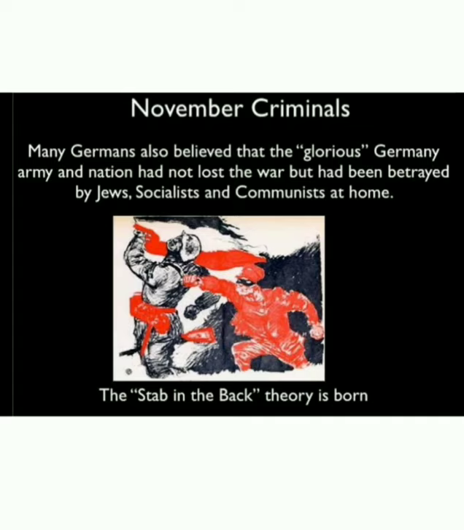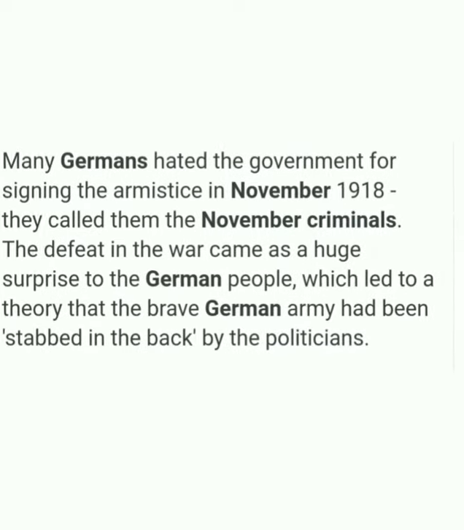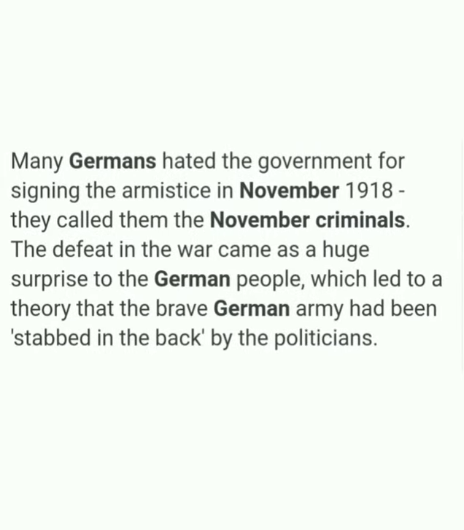According to them, many Germans believed that the glorious German army and nation had not lost the war but had been betrayed by Jews, socialists, and communists at home. So many Germans hated the government for signing the armistice in November 1918. They called them the November criminals.